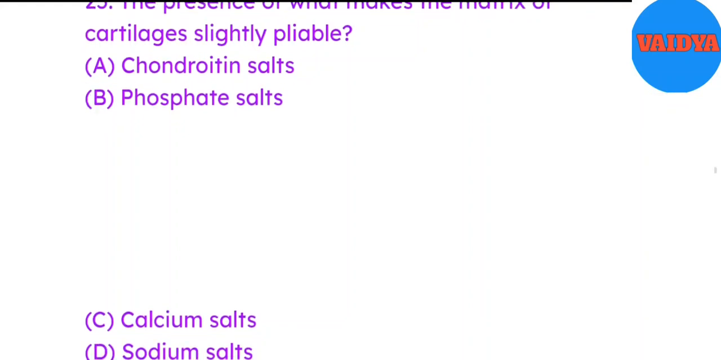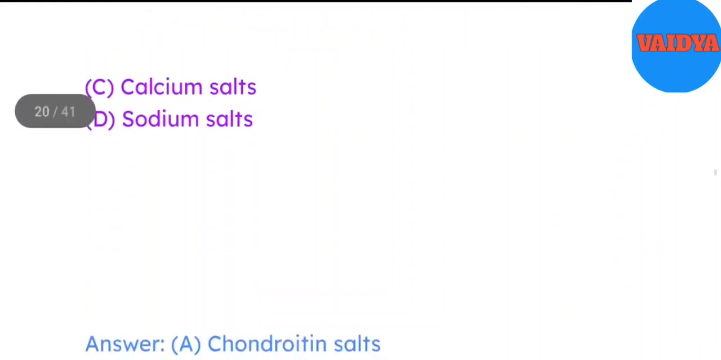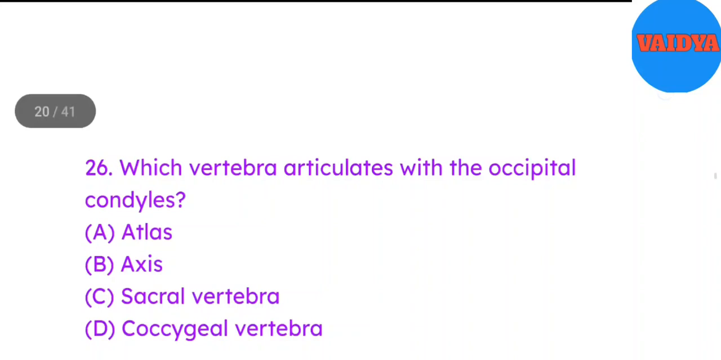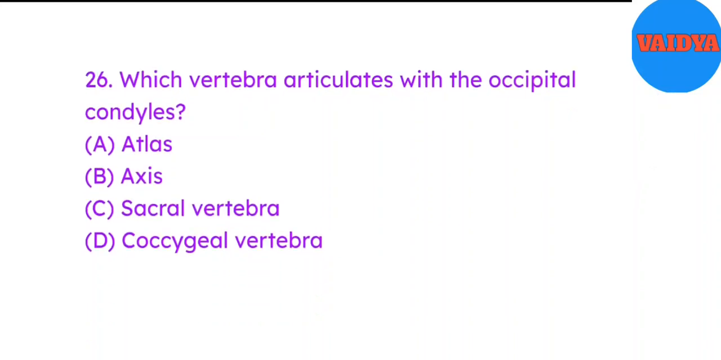A. Chondroitin salts. B. Phosphate salts. C. Calcium salts. D. Sodium salts. Answer A. Chondroitin salts. 26. Which vertebra articulates with the occipital condyles?